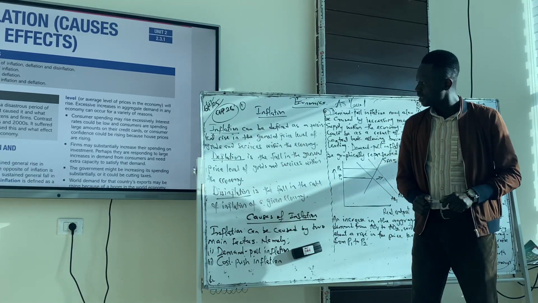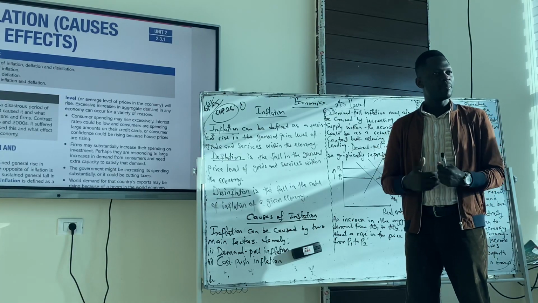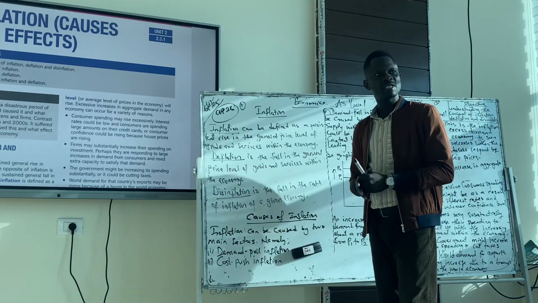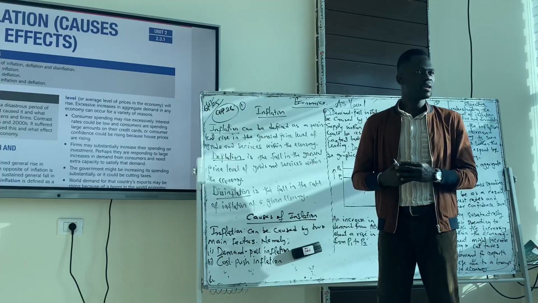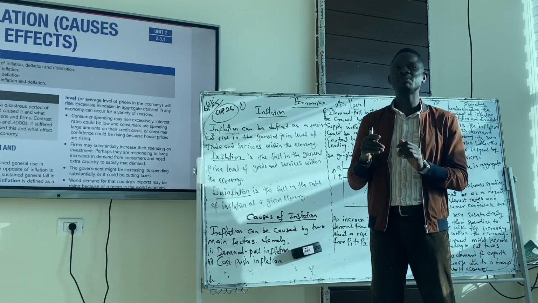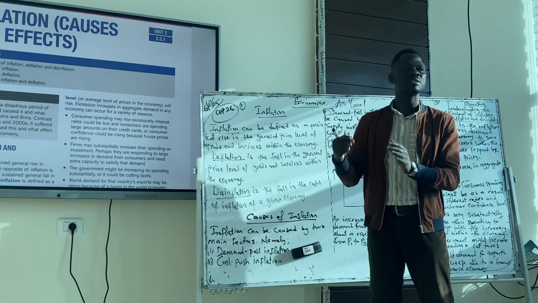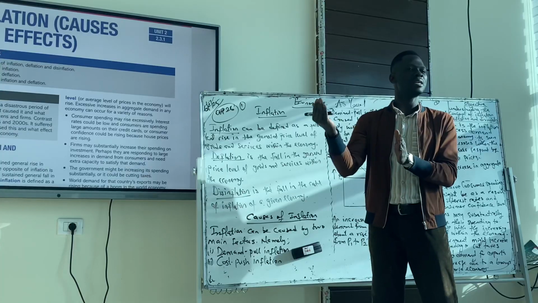Economics AS, inflation. I want to talk about inflation. Inflation simply means a persistent rise in the prices of goods and services within the economy. So it means the price continues to increase over time. And what would have brought about an increase in price? One of the reasons why we could have an increase in price is that demand is increasing. So an increase in demand for goods or services will bring about an increase in price.